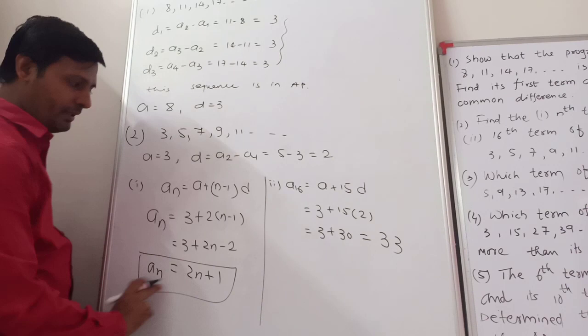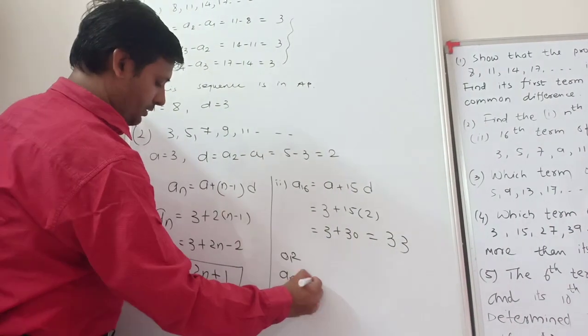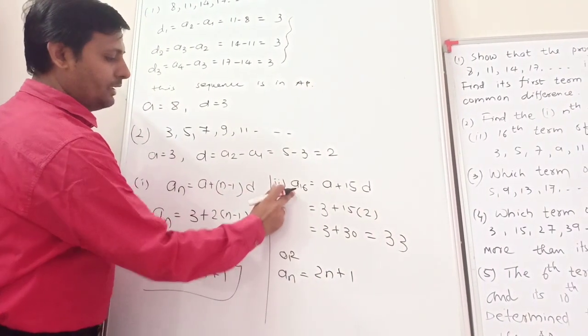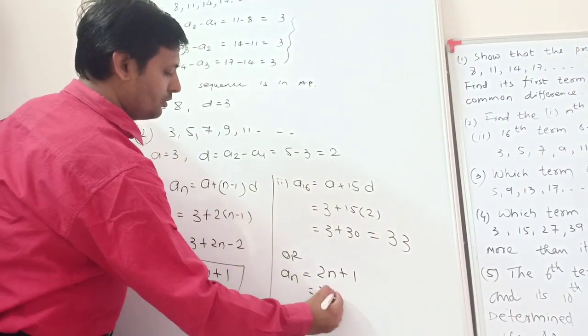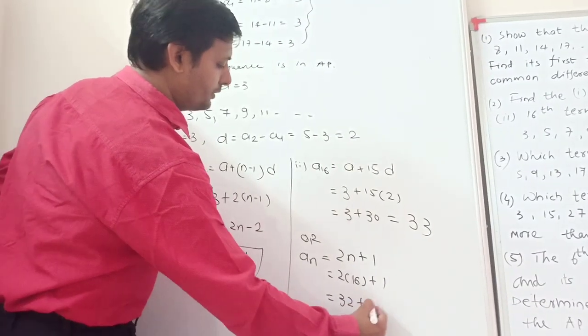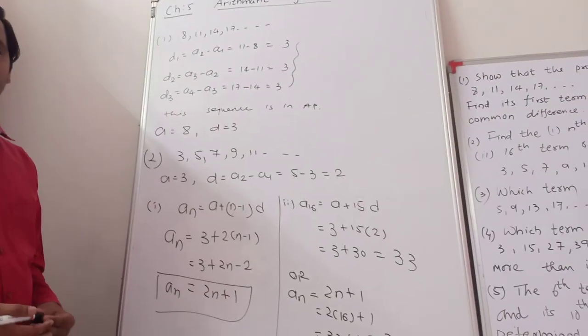Or you can also get it from the other formula. You already found the nth term, 2n plus 1. To get the 16th term, put n equal to 16. So 2 into 16 plus 1, 32 plus 1, which is also 33. Clear? Understand?